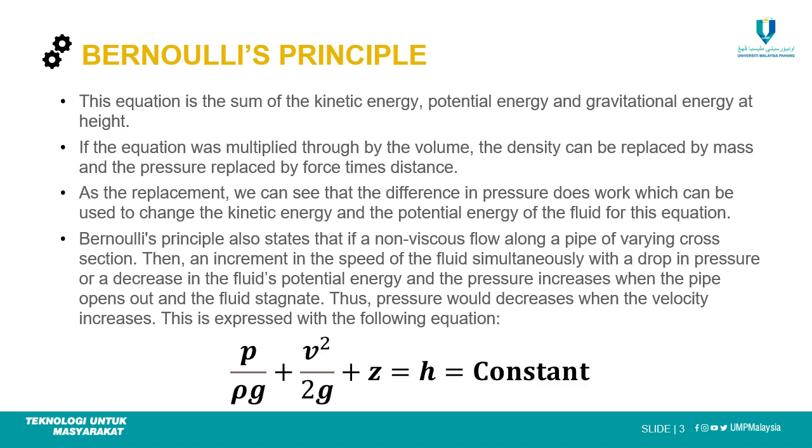Bernoulli principle also states that in a non-viscous flow along a pipe of varying cross-section, the increment in the speed of the fluid occurs simultaneously with a drop in pressure or decrease in the fluid potential energy, and the pressure increases when the pipe opens out and fluid stagnates. Thus, pressure will decrease when the velocity is increased. This is expressed with the following equation: P over rho g plus v squared over 2g plus z equal to h, all constant.